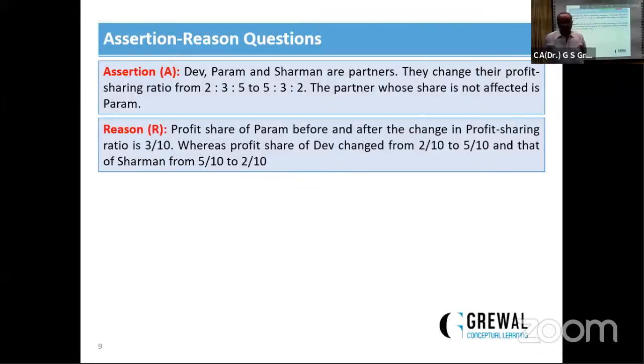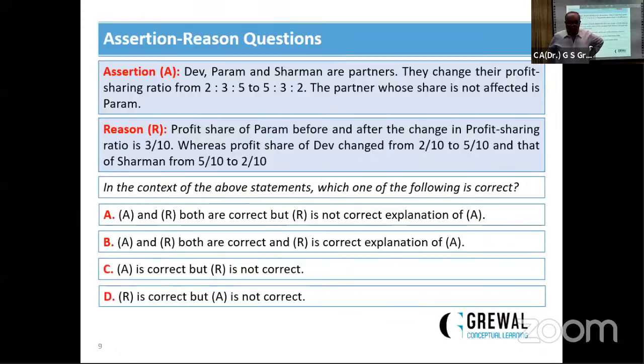Previously, Param was getting 3/10. In the future, he will also get 3/10 share. This means Param's share will not be affected. It means the assertion is correct. The share of Param before and after the change in profit sharing ratio is 3/10.